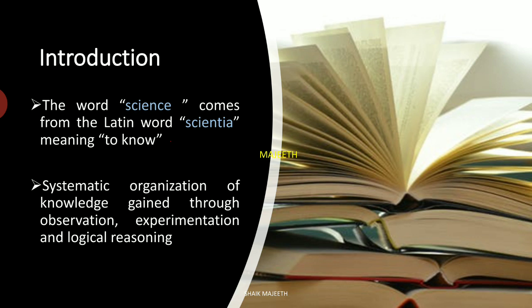How we gather knowledge through logical reasoning? Suppose let us assume that we are traveling from point A to point B and it takes 2 hours to reach from A to B. Once we reach B, we are damn sure that in order to return back to point A, it requires 2 hours of travel. We don't need to travel. Our logical thinking itself will say it requires 2 hours to return back to point A. This is the knowledge gathered through logical reasoning, that is using our logical thinking. So in this way we gather knowledge. If you systematically arrange the knowledge you gather, then that is called science.